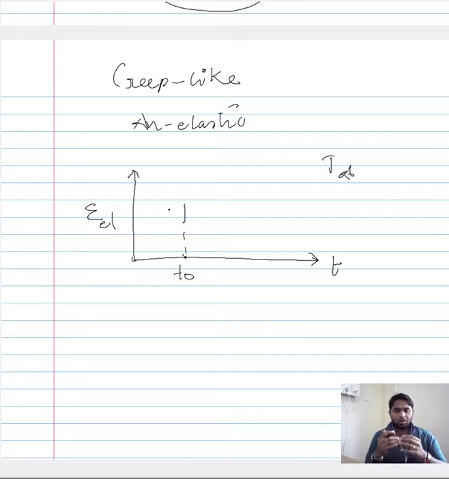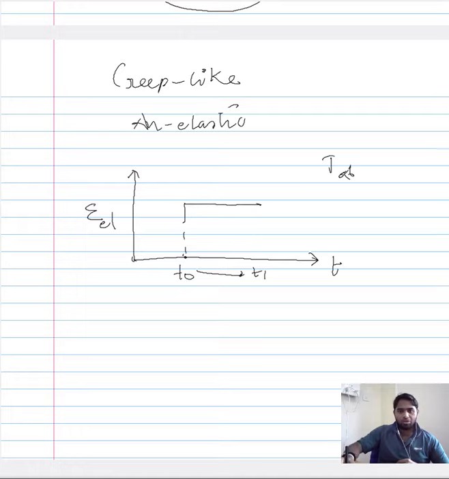Now you keep on holding that stress for a prolonged period of time, from T0 to T1. At ambient temperature there won't be any change in the strain, and once you release the stress at T1, the entire system gets back to normal. So you have a complete and ideal elastic behavior.